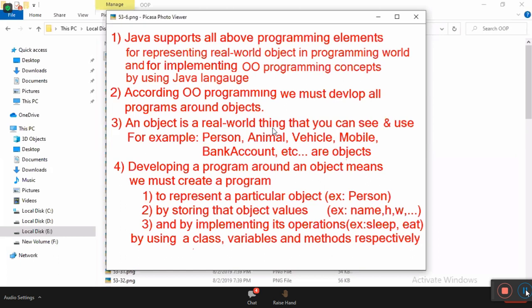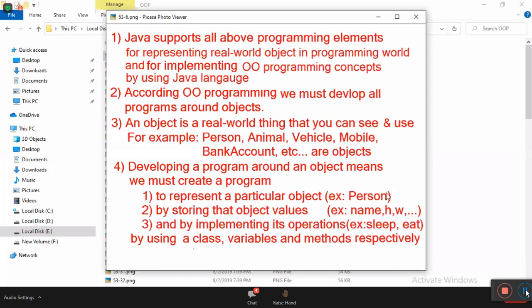An object is a real world thing that you can see and use. For example, person, animal, vehicle, mobile, bank account, etc. are objects. Then what is the meaning of developing all programs around objects? Developing a program surrounding an object means we must create a program to represent a particular object like person by storing that object's values like name, height, weight, by implementing its operations sleep and eat.